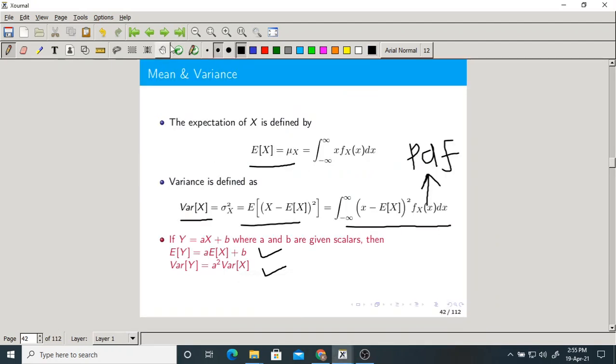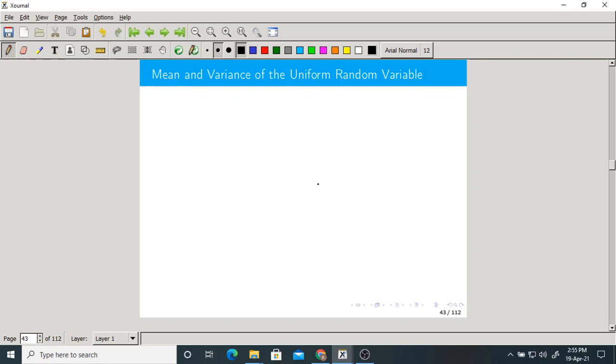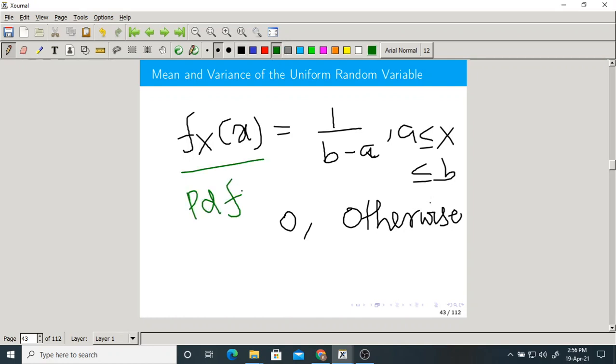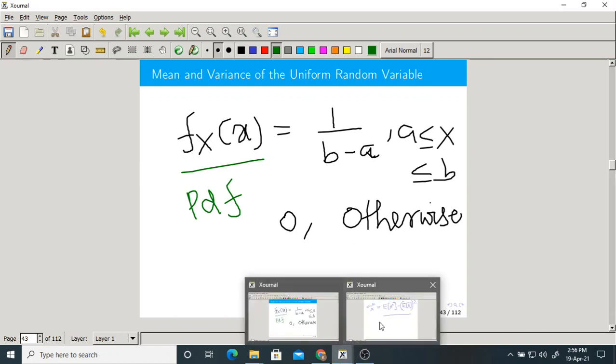Now let us find the mean and variance of a uniform random variable. First of all, what is a uniform random variable? Its PDF is 1 by b minus a if x is between a and b, and 0 otherwise. This is the PDF of a uniform random variable, which we have discussed in the last classes. Now let us find its mean and variance.